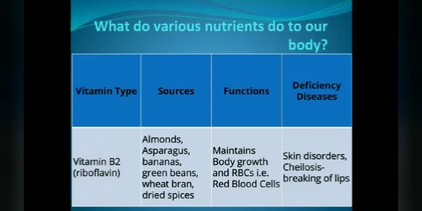So here we are going to see vitamin B2, that is riboflavin. Sources: almonds, asparagus, bananas, green beans, wheat bran, dried spices. Function: main body growth and RBCs, that is red blood cells. Deficiency disease: skin disorder and cheilosis, cracking of the lips. So please make a note, you are going to continue writing that table.